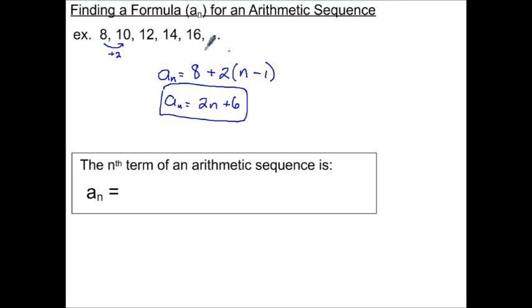To formalize this, notice that this a sub n, the 8 right here, is my first term, so a sub 1 for first term. And then we add to that. Now the formula I'm going to give you has these two things switched. We take the number of terms minus 1, and then multiply this by 2. Using the vocabulary we already mentioned, this plus 2 is our common difference, so we use the letter d for that. So there's a formula for any term of an arithmetic sequence. It's a nice formal thing instead of the more intuitive way we've done it up until now.